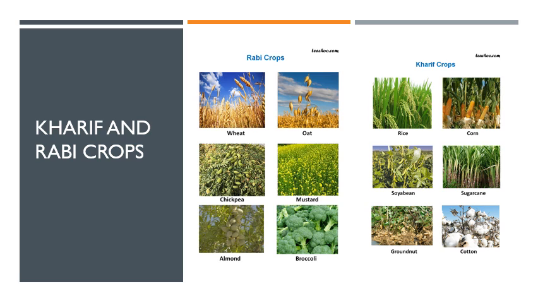The next is the Rabi crops. These crops are grown at the beginning of winter season, that is October to December, and these are harvested in the spring season, which is March or April. The example for Rabi crops are wheat, barley, oat, pea, gram, mustard, etc.